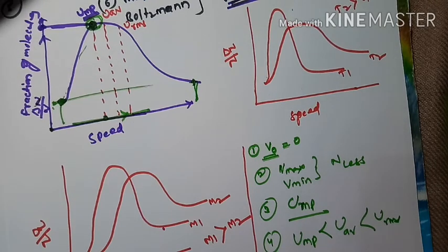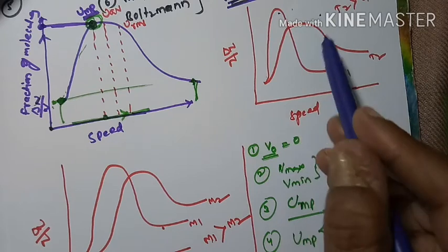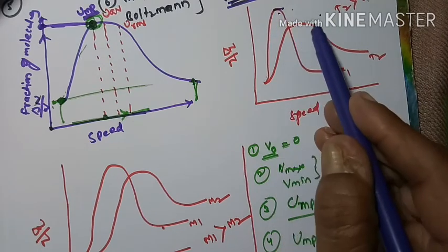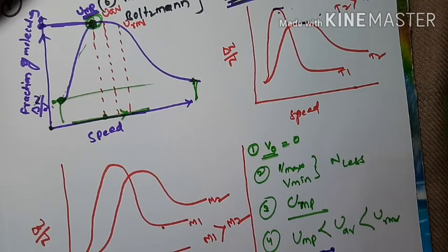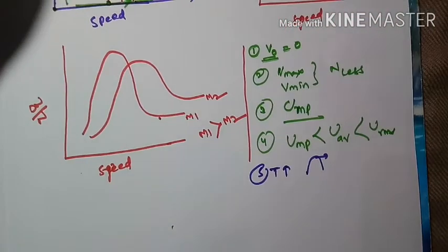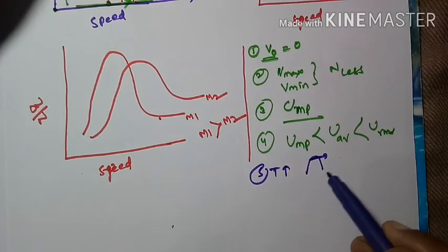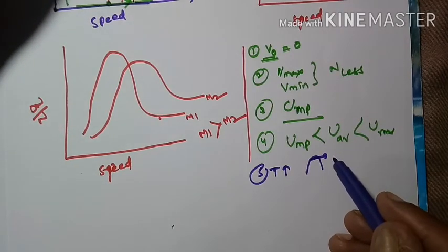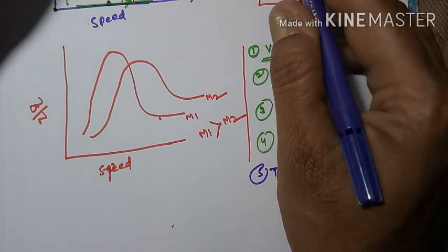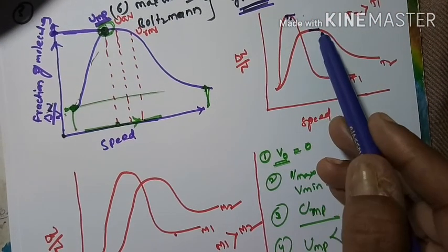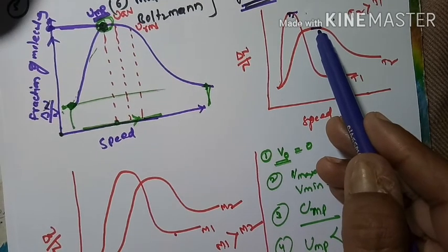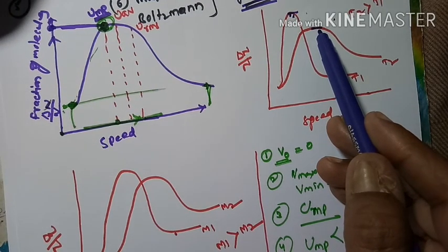As the temperature is increased, what will happen? The maximum shifts towards higher velocities, and the curve gets flattened. Here it is very sharp, and when the temperature is increased, it gets flattened.